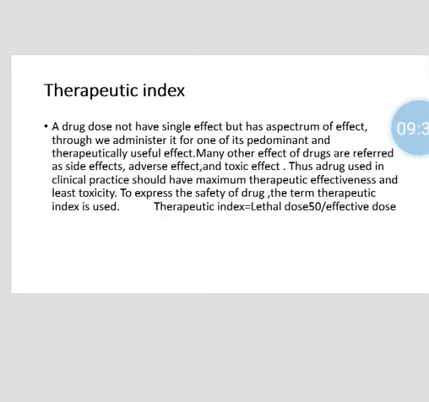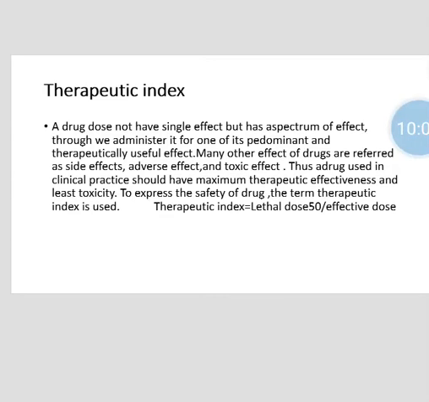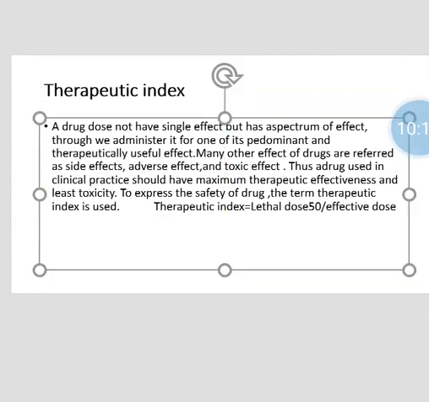Therapeutic index. A drug does not have a single effect but has a spectrum of effects, though we administer it for one of its predominant and therapeutically useful effects. Many other effects of the drug are referred to as side effect, adverse effect, unwanted effect, or even toxic effect. Thus, a drug to be used in clinical practice should have maximum therapeutic effectiveness and least toxicity. To express the safety of a drug, the term therapeutic index is used.